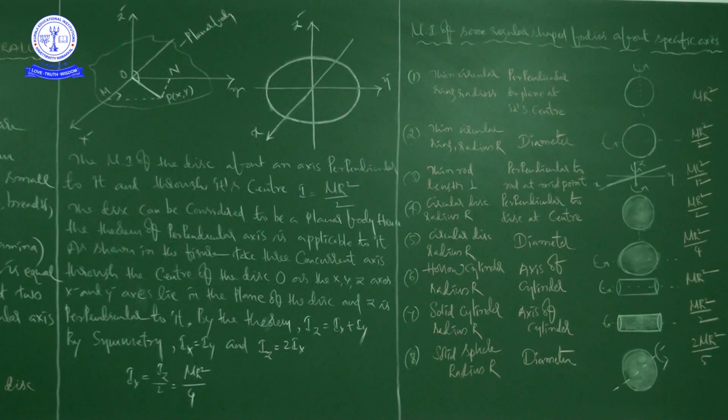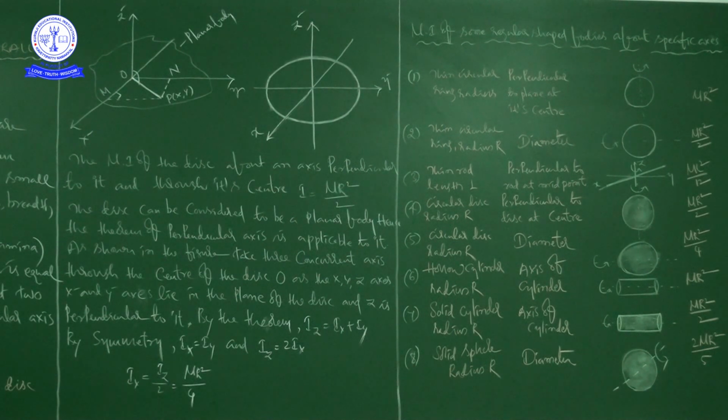As shown in the figure, we take three concurrent axes through the center of the disc O as x, y and z axes. The x and y axes lie in the plane of the disc, but the z-axis is perpendicular to it.